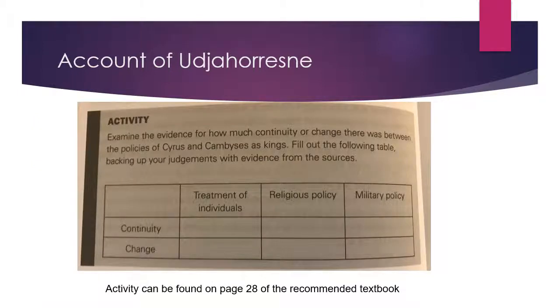So I found an activity in the textbook which I would strongly recommend to everyone having a go at. By filling in this table with the evidence I have provided you from this video and my previous Cyrus one, you can start to think about the continuity and change between both kings, and this will be especially useful at hitting those AO2 and the really hard AO3 marks.